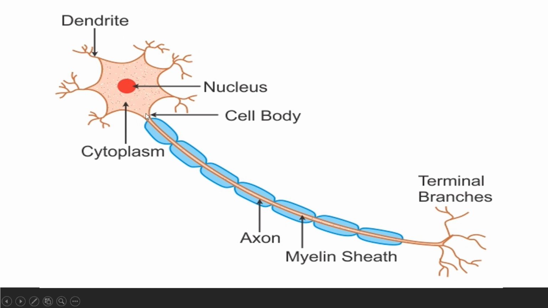So what happens whenever a message comes? Whenever a message comes, it directly passes if that myelin sheath is not present. If the myelin sheath is present, that message is not able to flow through because it's an electrical impulse. That message is in the form of electricity, right?